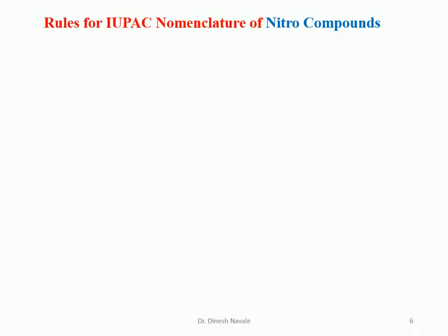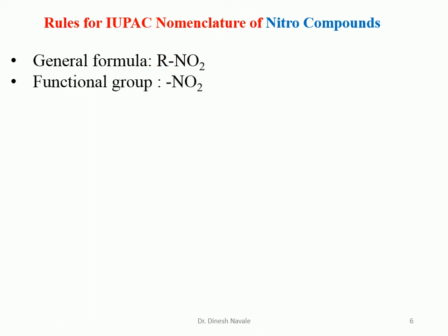Now for the nitro compounds, we are going to see firstly the IUPAC nomenclature. What are the rules for the IUPAC nomenclature of the nitro compound? The first one: the general formula for the nitro compound is RNO2. R will be alkyl or aryl, but we are going to discuss the IUPAC nomenclature for only the alkyl substituent. The functional group will be the NO2 group, and the suffix will be nitroalkane.